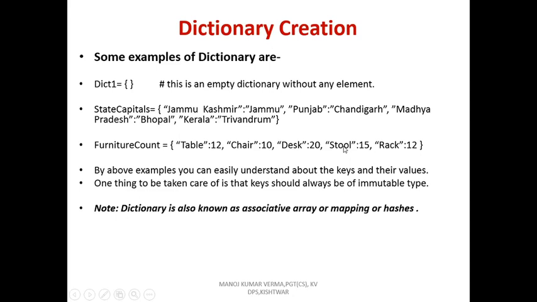Another example is also like that. By the above examples, you can easily understand key value pairs. Now, a dictionary is also known as an associative array, mapping or hash. It is known as an associative array because each key is associated with a value. It is also called mapping, because we can say this is mapping Jammu Kashmir with Jammu, Punjab with Chandigarh, Madhya Pradesh with Bhopal, Kerala with Trivandrum, or also called a hash.